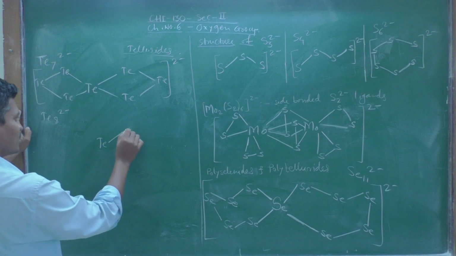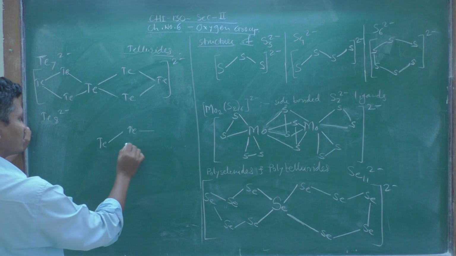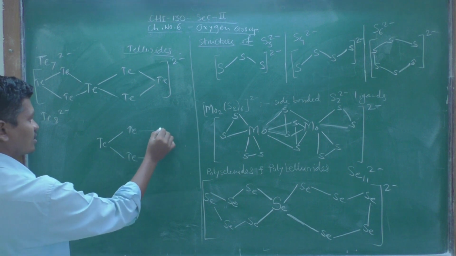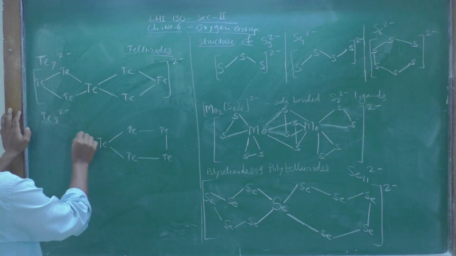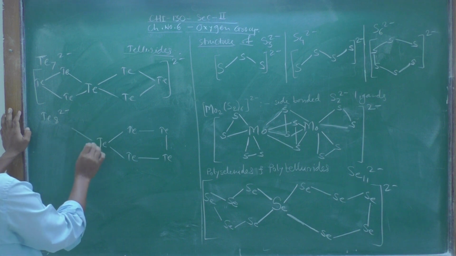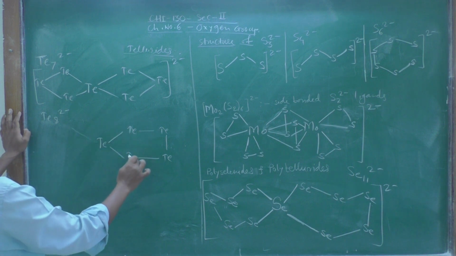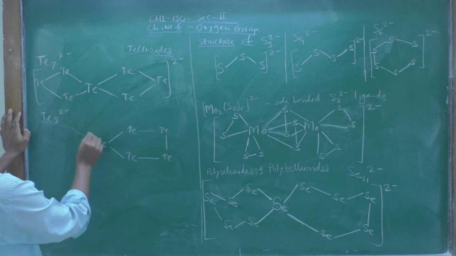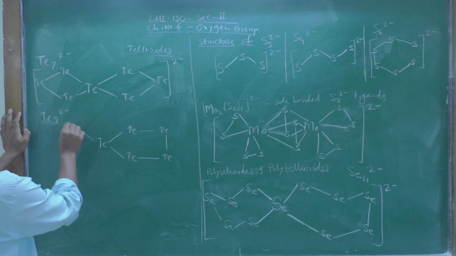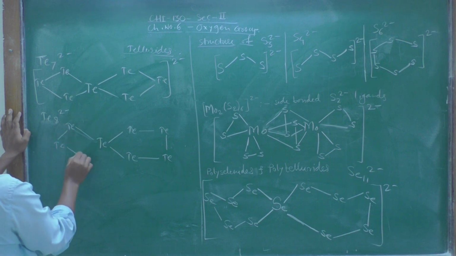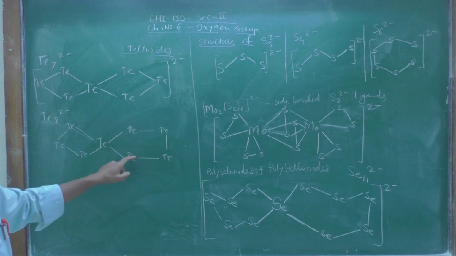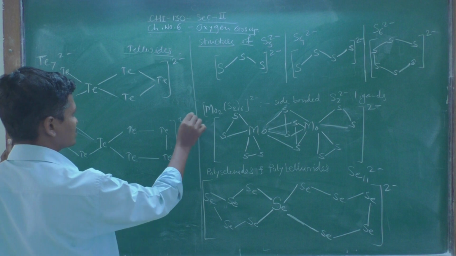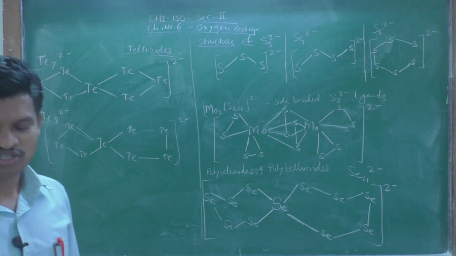Okay, Te, and this is also Te, 1, 2, 3, 4, 5, and only 3 will remain. 1, 2, 3, 4, 5. Okay. So 1, 2, 3, 4, 5, 6, 7, 8, and the resultant charge is 2 minus. Okay. So this is the structure of Te8 2 minus.